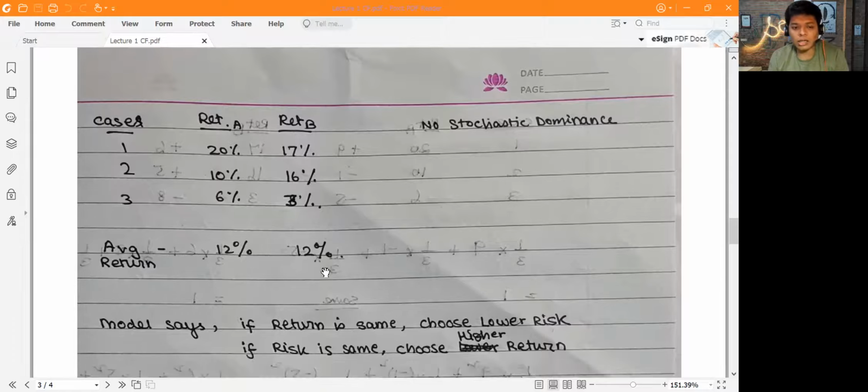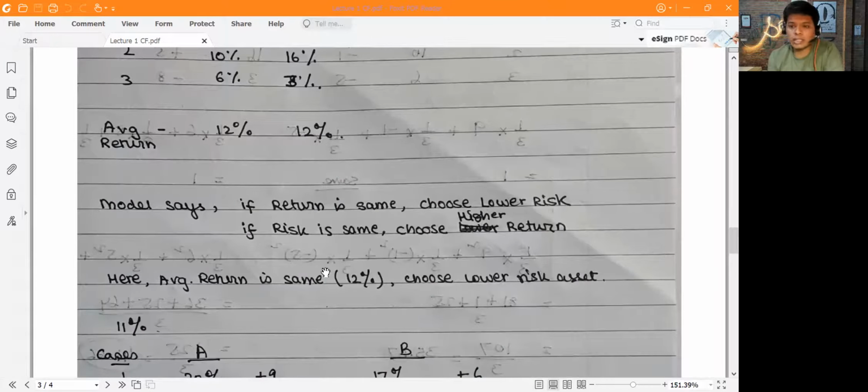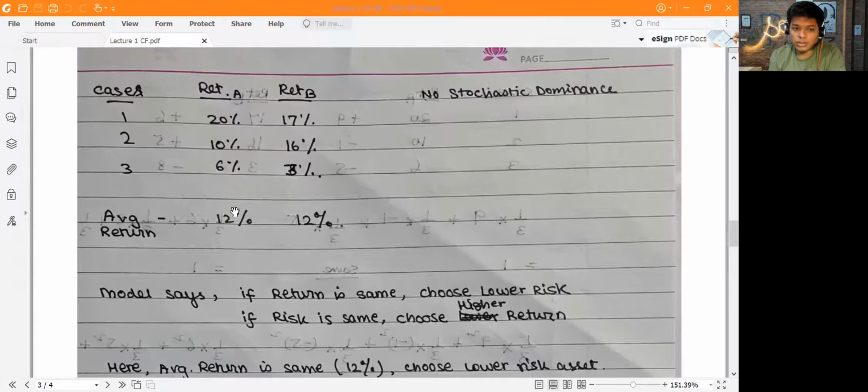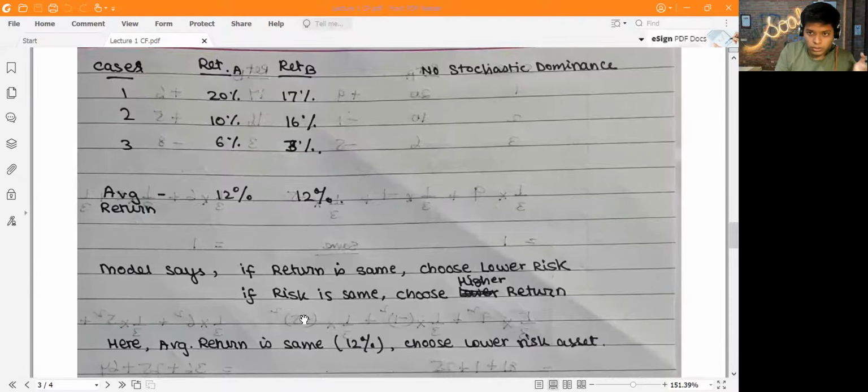Now this model says that if the return is the same, choose that asset which has a lower risk. So in this case, both of them have a 12% return, so I have to choose, as an investor, that asset which has a lower risk. If however the risk was the same, so if both of the assets had an equal amount of risk, I would choose the one which had a higher return. So I think this is very clear. Let's go into this question.